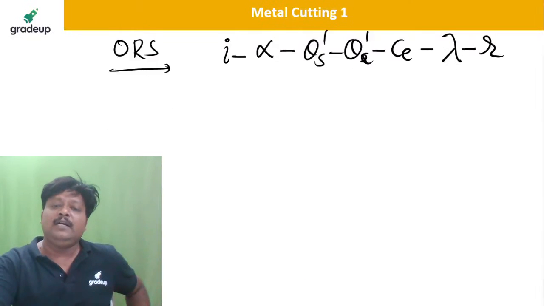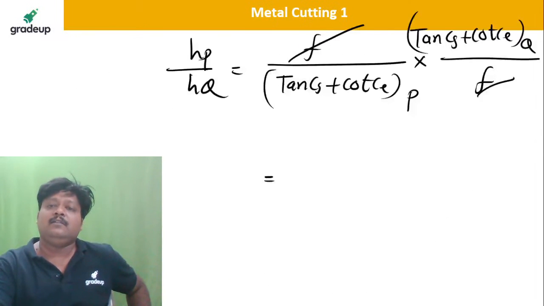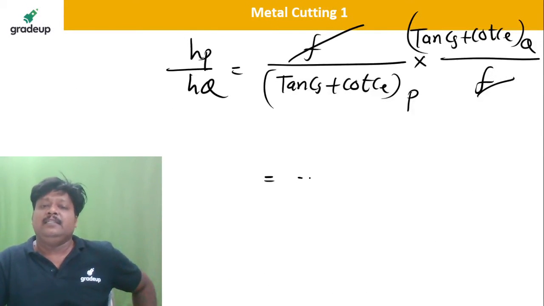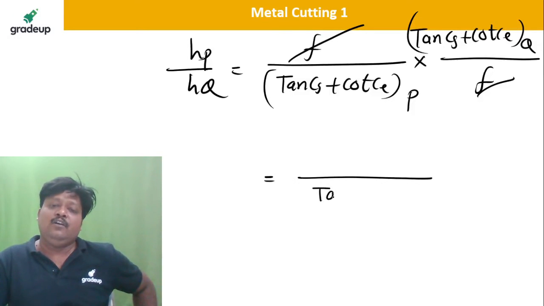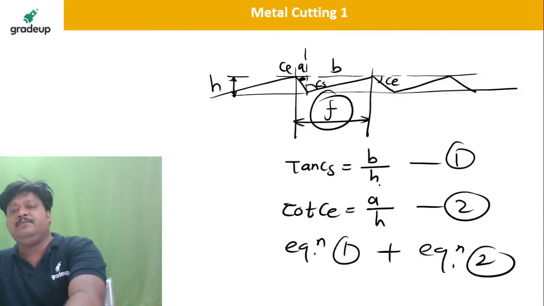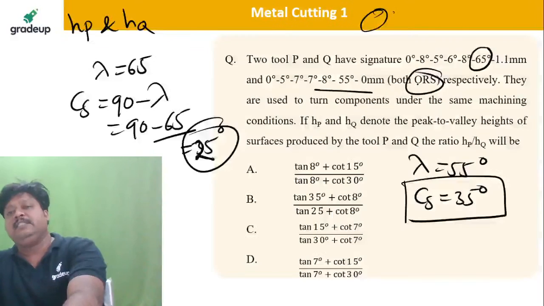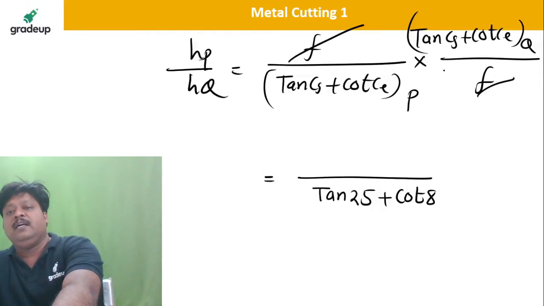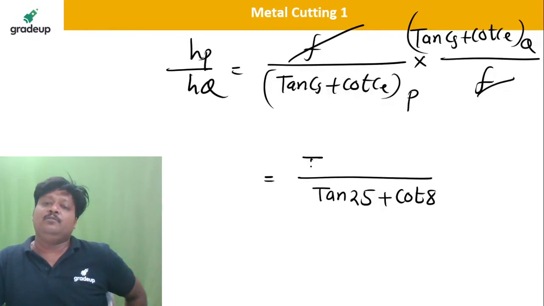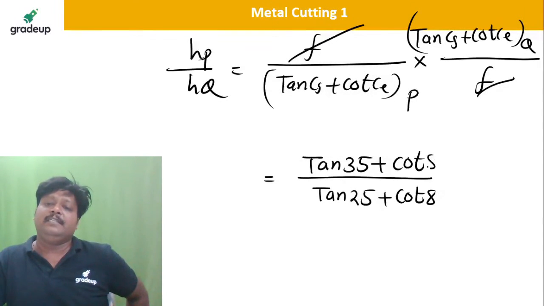So for tool 1, that is tool P, it is tan of CS is how much? 25 plus cot of C is 8 degree. Here you can see this is C, which is 8 degree. Okay, and for tool Q, tan of 35 plus cot of 8.